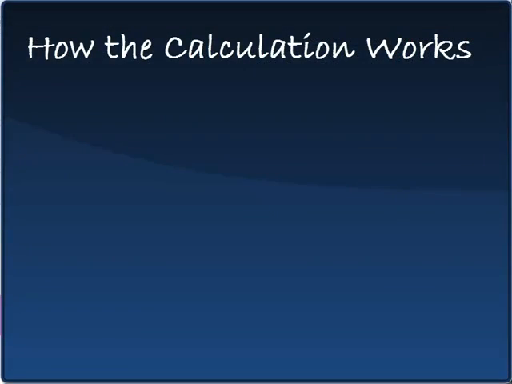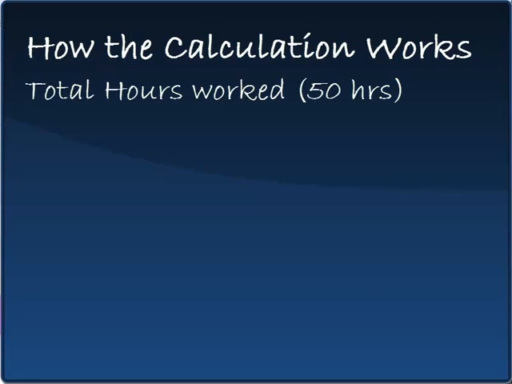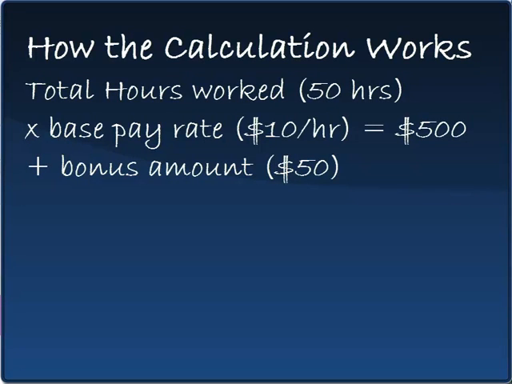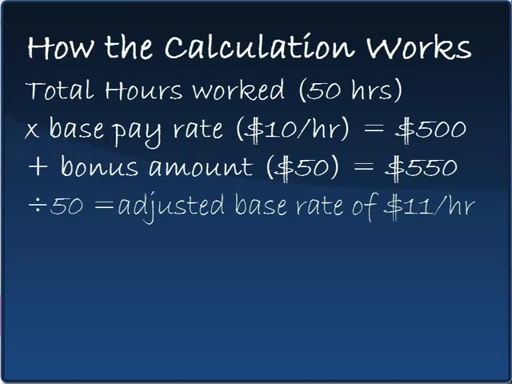This law requires that you take the total number of hours, in this case 50, and multiply it by the employee's base pay rate, in this case $10. That gives us a total of $500. To that $500, we add in the bonus amount of $50, and we now have a total of $550 for the week. Next, we would divide the total amount with bonuses of $550 by the number of hours worked, that is 50, and we would get an adjusted base rate of $11 an hour.